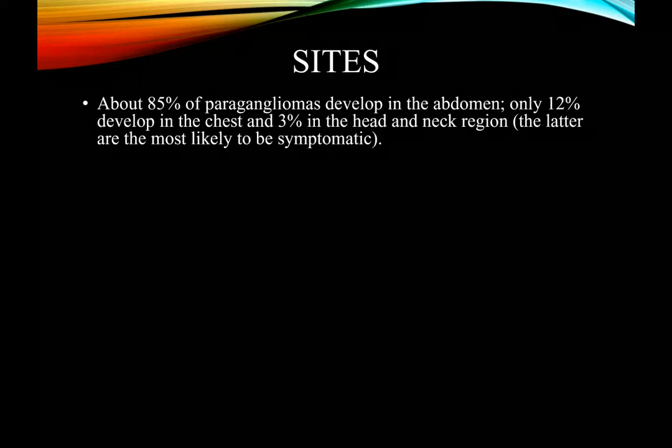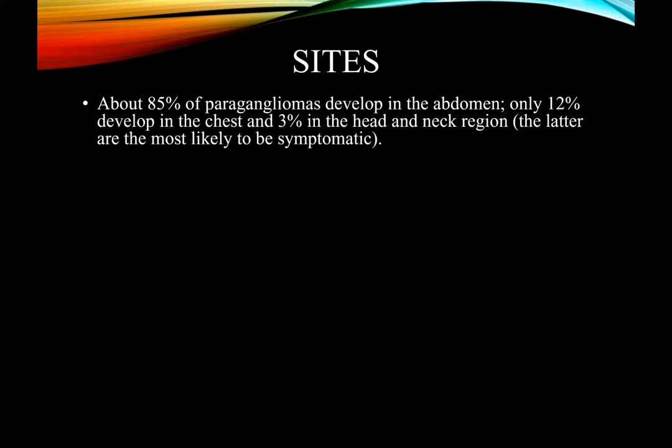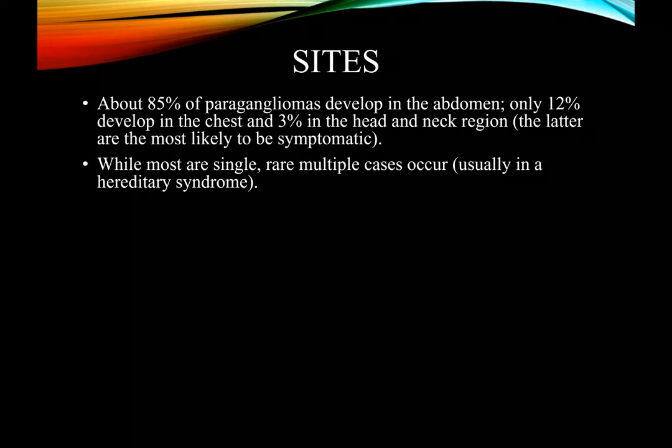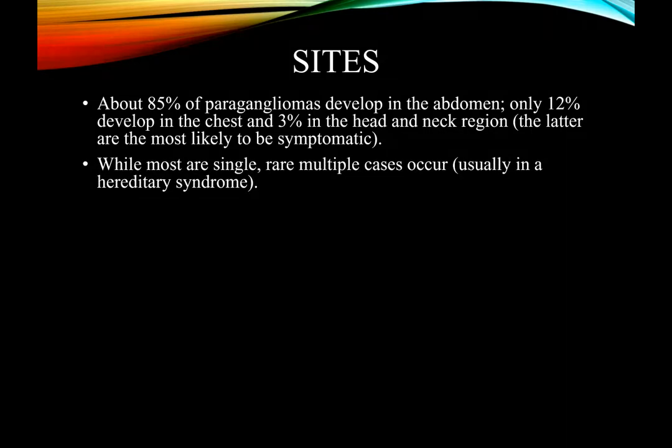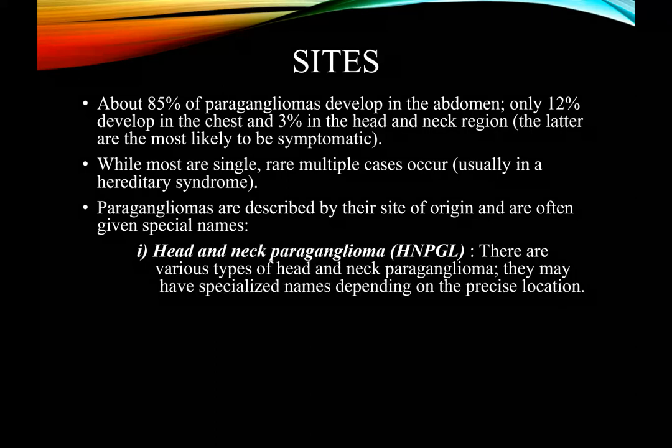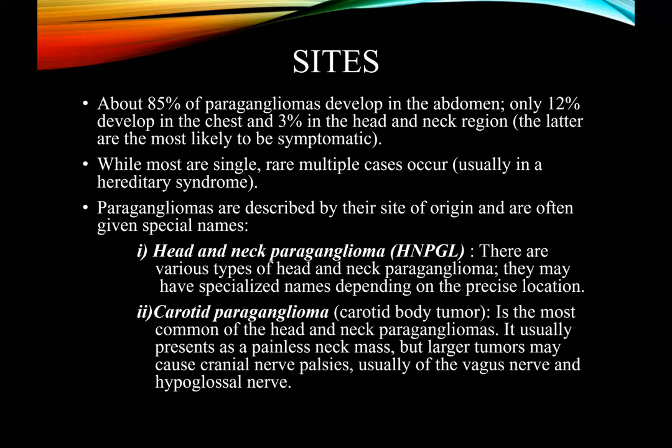Sites. About 85% of paragangliomas develop in the abdomen, 12% in chest, and 3% in head and neck. While most are single, there are rare cases where multiple paragangliomas may occur. The paragangliomas are described by their site of origin and are often given special names. For example, head and neck paraganglioma. There are various types of head and neck paraganglioma, and they may have specialized names depending on the precise location.